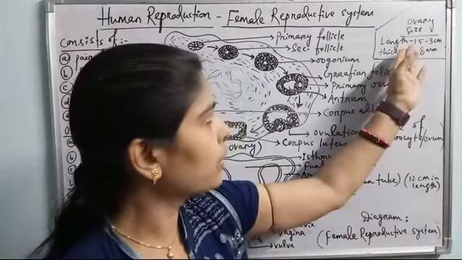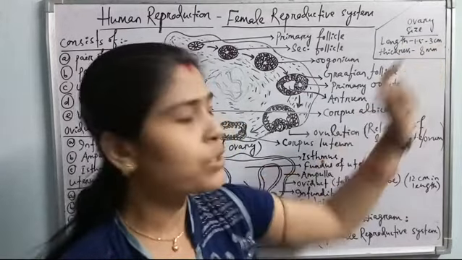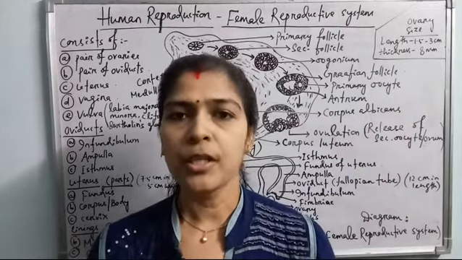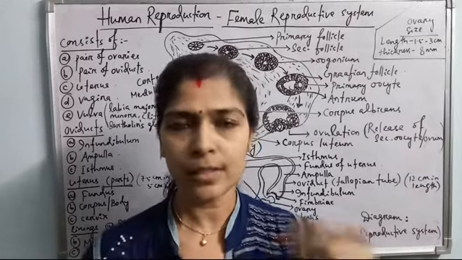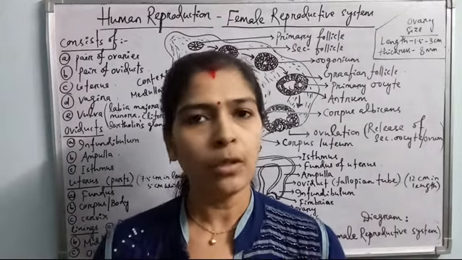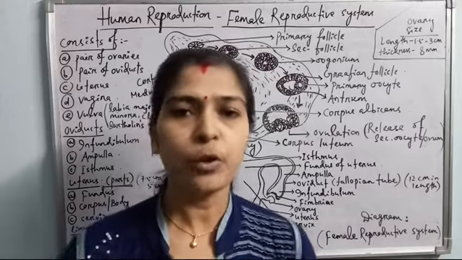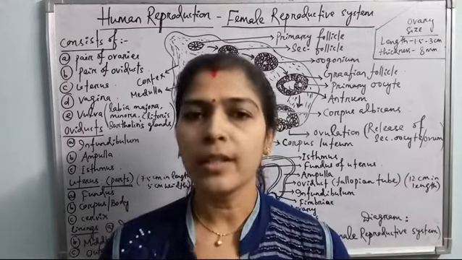The length of each ovary is about 1.5 to 3 centimeter, and it is about 8 mm in thickness. So it is a very small structure inside which each month a single ovum is produced. Sometimes more than one ovum is also produced, resulting in multiple offsprings. So what is the internal structure of the ovary? How do the ovaries produce the ovum? Let's have a look at the TS of ovary.